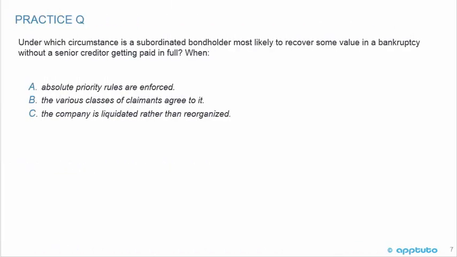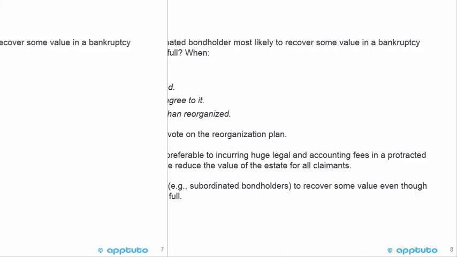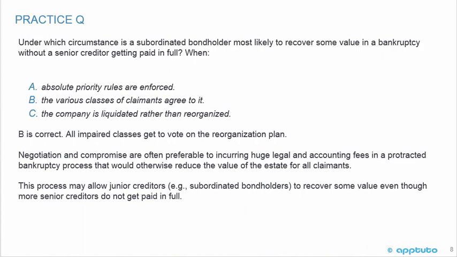Another quick practice question: under which circumstances is a subordinated bondholder most likely to recover some value in a bankruptcy without a senior creditor getting paid in full? When A, absolute priority rules are enforced, B, the various classes of claimants agree to it, or C, the company is liquidated rather than reorganized? The correct answer is B. All impaired classes get to vote on the reorganization plan. It happens when the various classes of claimants agree to it.